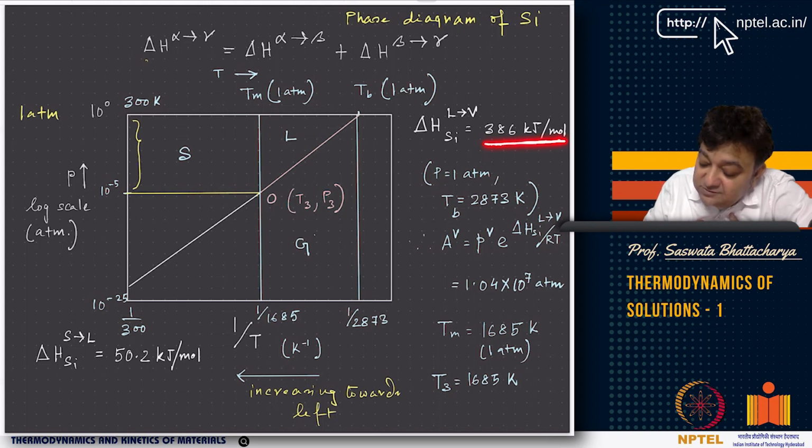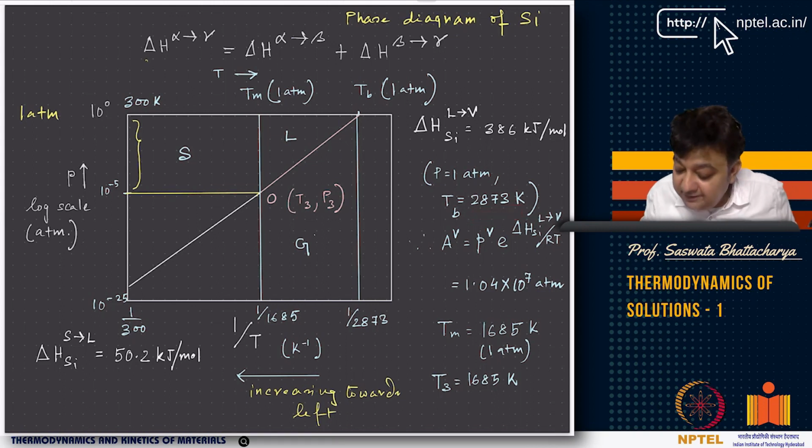Right? 386 kilojoules per mole, measured at 1 atmosphere and at the boiling point, which is 2873 Kelvin. So we need to know the boiling point at 1 atmosphere. So we know that. Now if I know that, then basically I can calculate AV, which is basically equal to PV times e to the power.